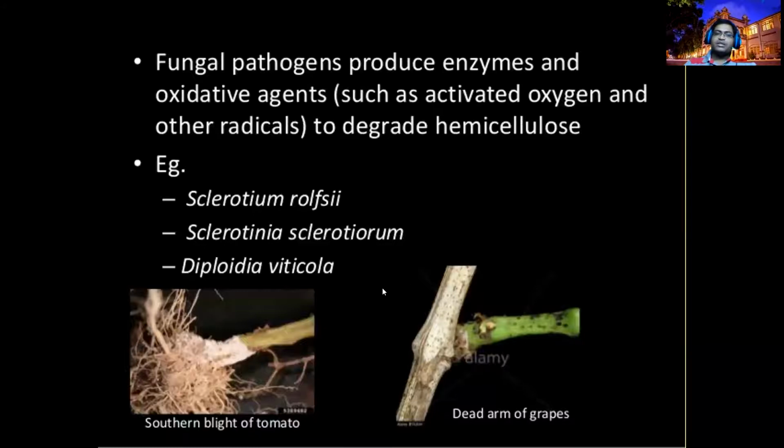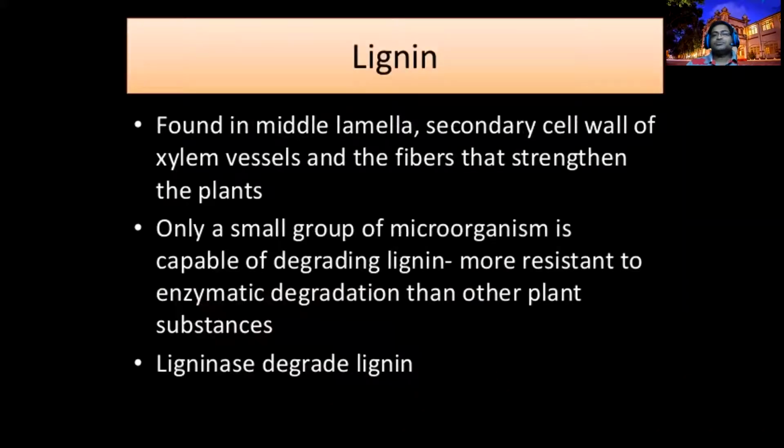Certain fungal groups, Sclerotium and Sclerotinia, Diplodia, Botrytis. Those fungi are mainly producing hemicellulose-breaking enzymes, hemicellulase. Another component is lignin. Only a small group of microorganisms is capable of degrading lignin.